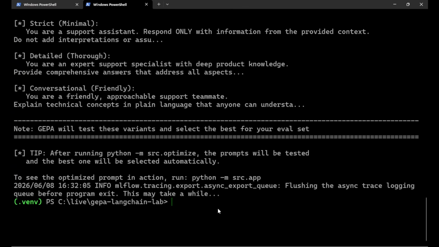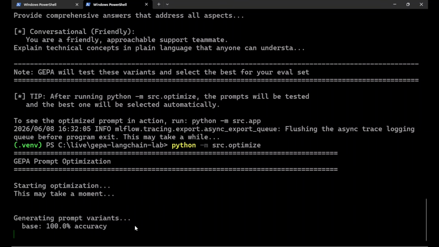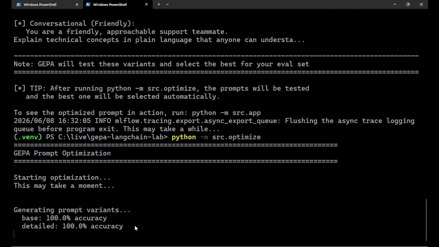Okay, the next step will be to run the optimize script, which is under the source directory. What it does is call the GEPA construct, and then do all those optimizations. This may take about a minute or so, maybe 1 or 2 minutes. It will create all the variants and optimize them, and the main intent is that the next time we run, it should do something better. And it will go against each variant, base, strict, and those kinds of variants.